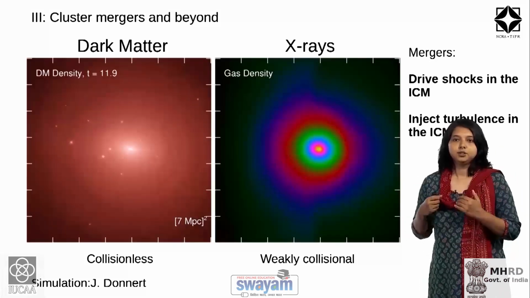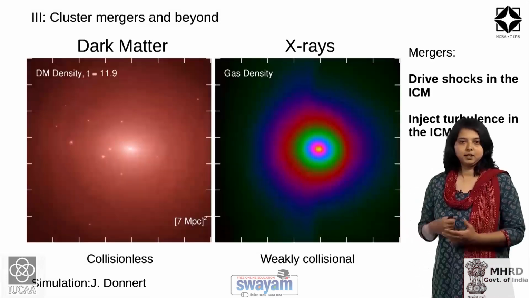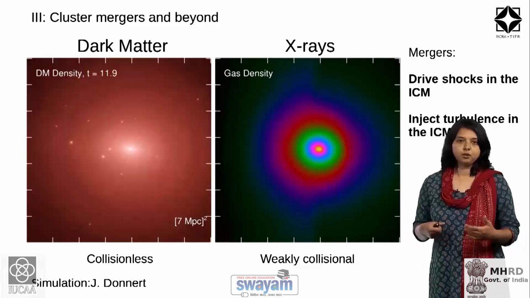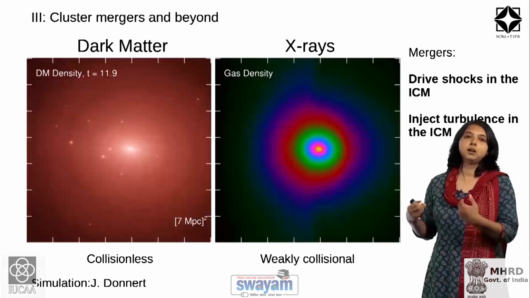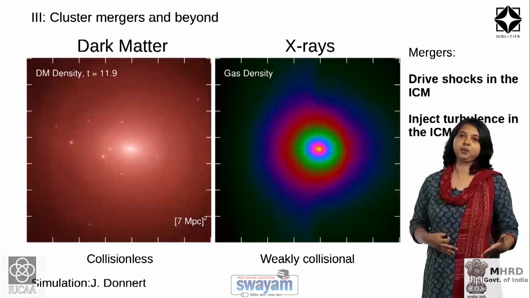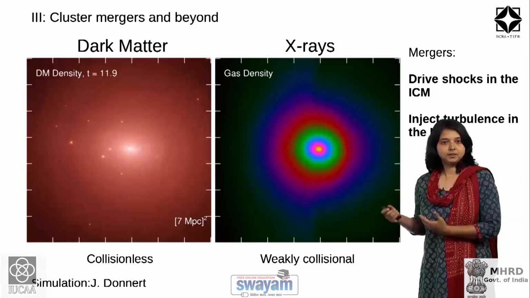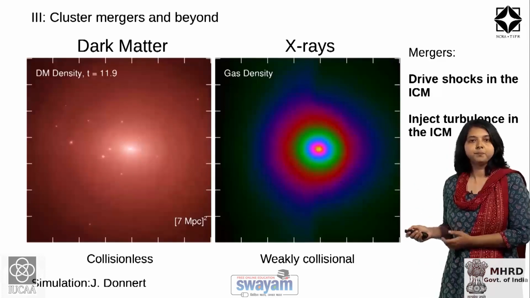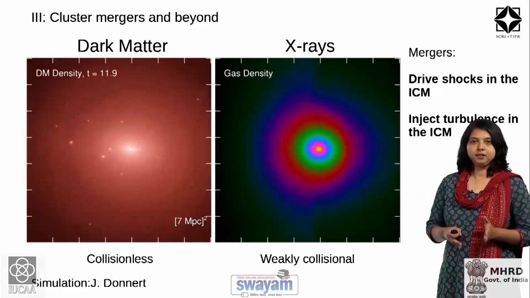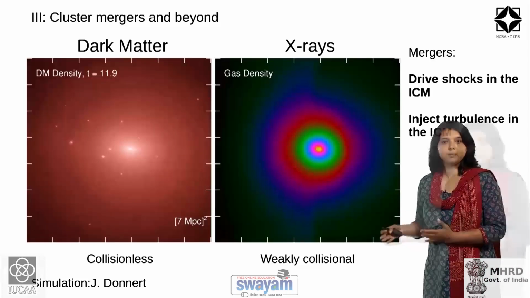Now, these shocks and injected turbulence can result in reacceleration of particles, which is basically proposed to be the origin of the relativistic electrons that emit the radio emission that is detected as radio halos and as radio relics. In the next slide, we will see a simulation in which we will see X-rays in the left panel, and we will see actually the radio emission in the second panel.